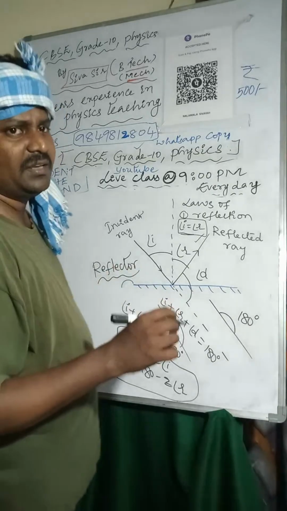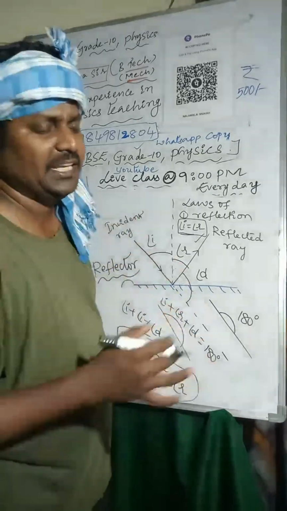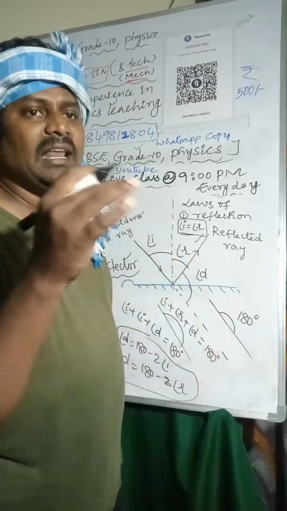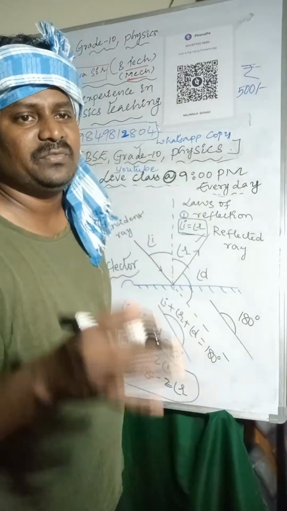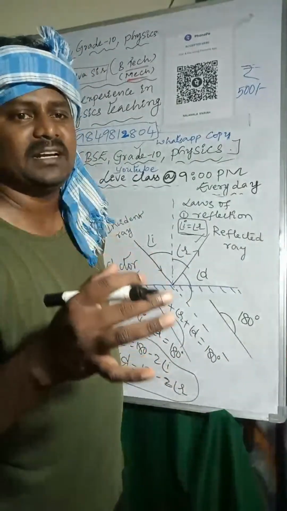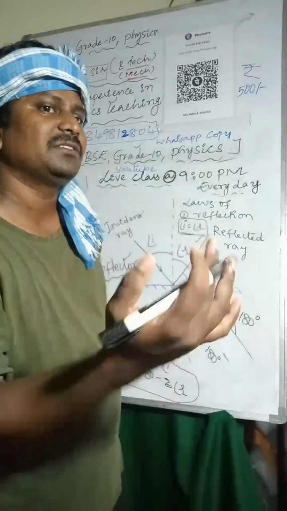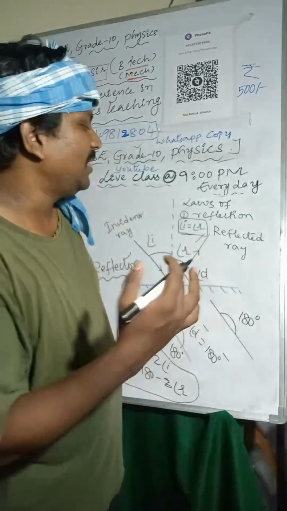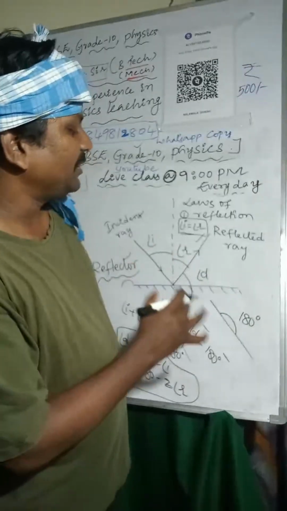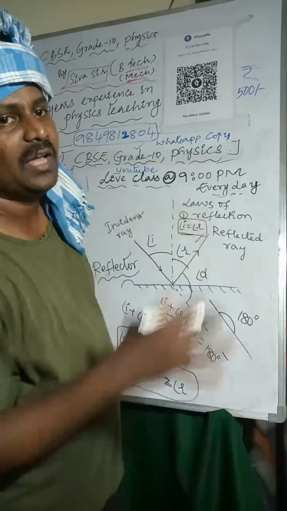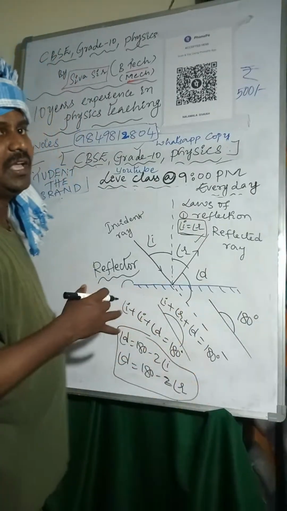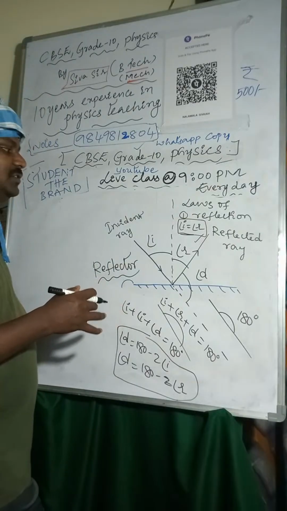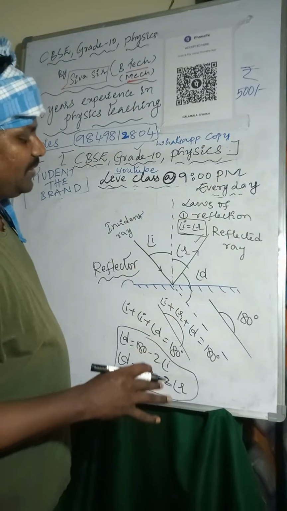Reflector is nothing but where the reflection of light takes place. Incident ray: the light which is incident on the surface is called the incident ray. Reflected ray: the light which is reflecting back is called the reflected ray. The normal line: the line which is perpendicular to the plane surface is called the normal line. So that is about reflection.